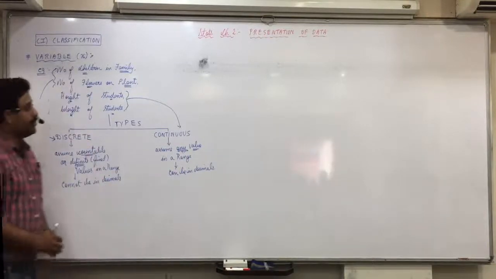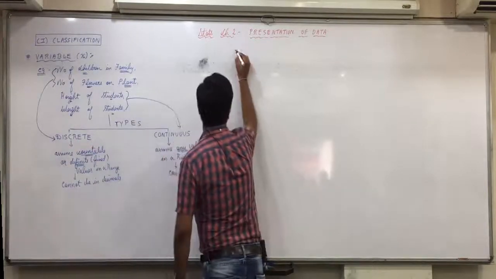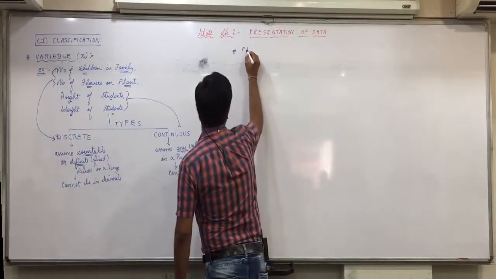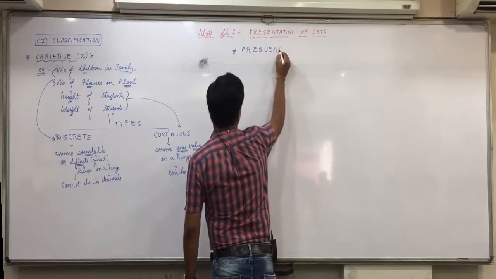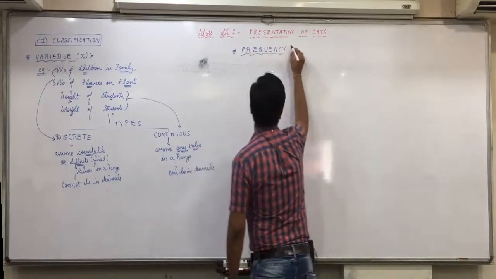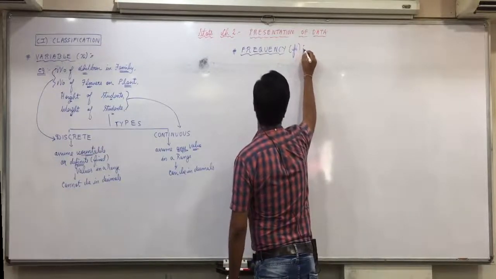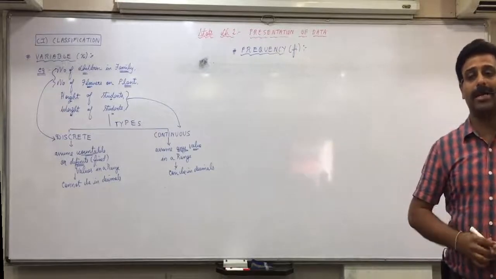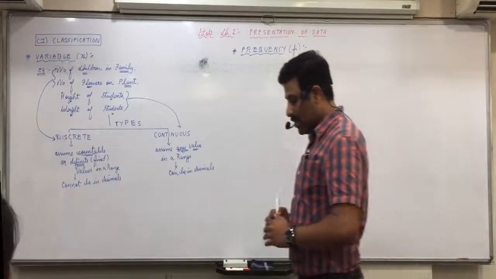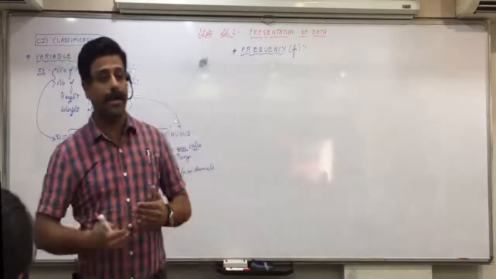Okay? Now, one more term we need to understand for classification, which is frequency. It is denoted as Fi. Variable is denoted as Xi and frequency is denoted as Fi. Now, you have been coming across this word again and again.